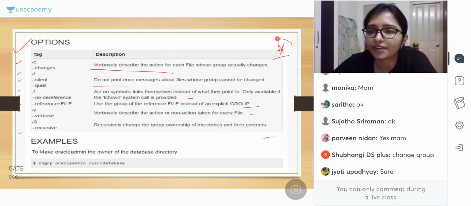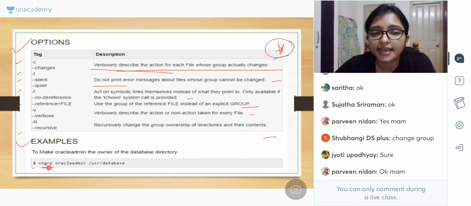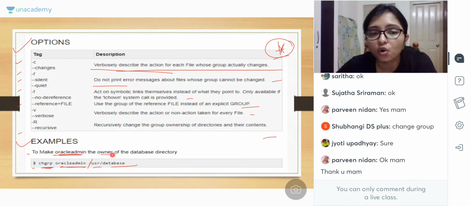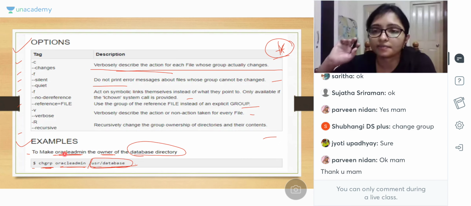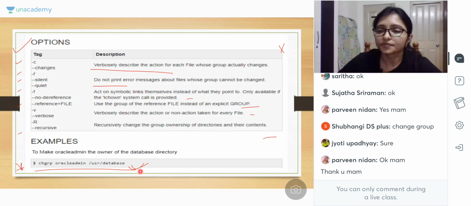Please learn the description. It is very easy. If you learn it, you will get it definitely. Now see the example. $chgrp oracle_admin /user/database means to make oracle_admin the group owner of the database directory. This is my database directory, and I am making Oracle admin the owner of the directory using this. Is this clear? Right.